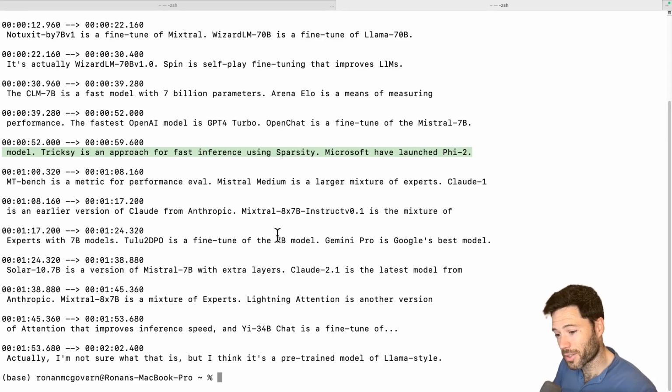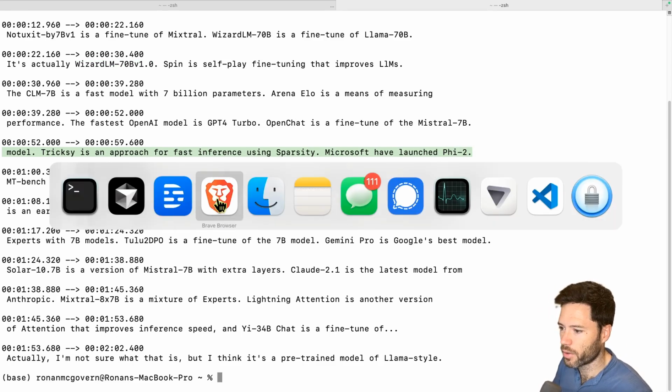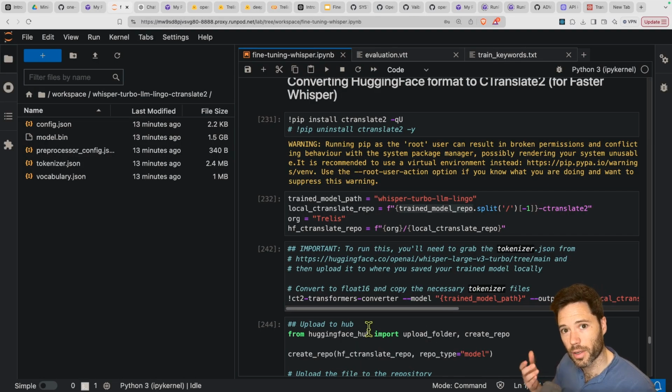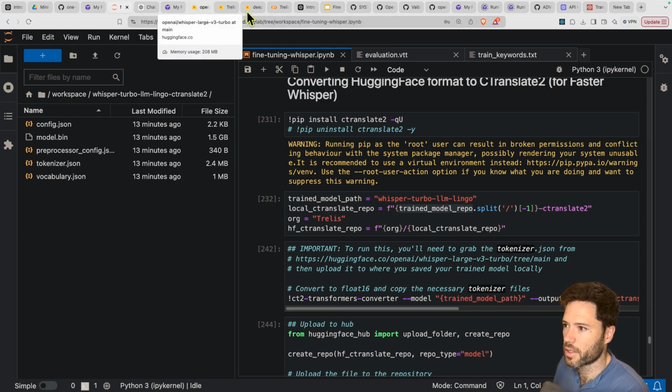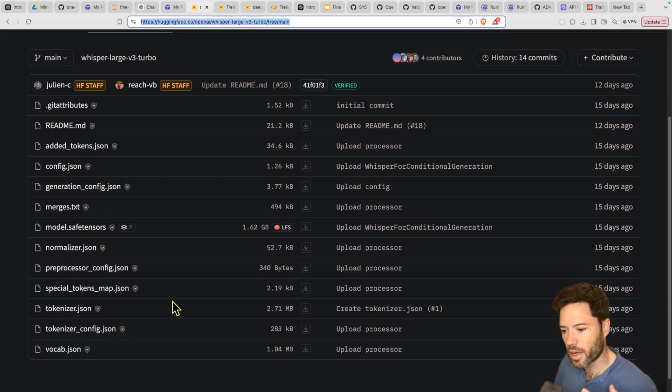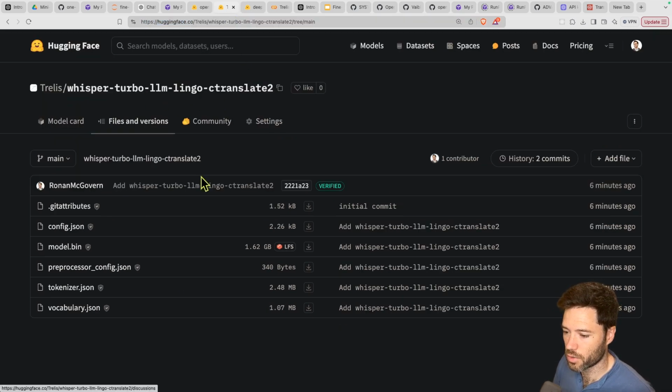There's one other tweak I had to make, so I'll go back and show you now within my notebook. So when I converted the model, it's very important to upload tokenizer.json. That's not a file that's actually in the Hugging Face repo or needed when you're loading it with Hugging Face, but it is a file that's in the original OpenAI repo. It's right here, tokenizer.json. And it's important that when you convert to CTranslate2, so here's my CTranslate2 version, it's important that the tokenizer.json be there.